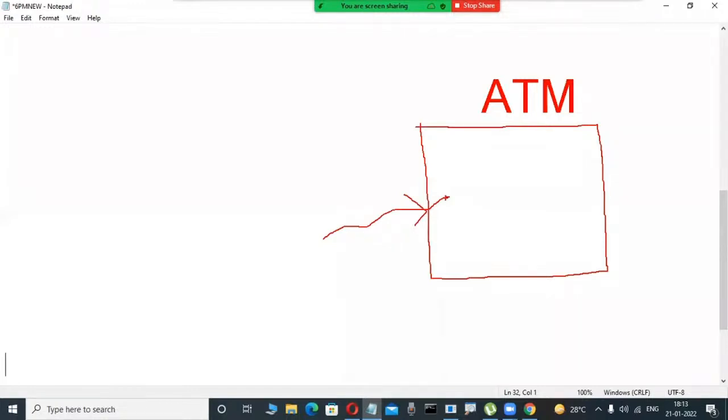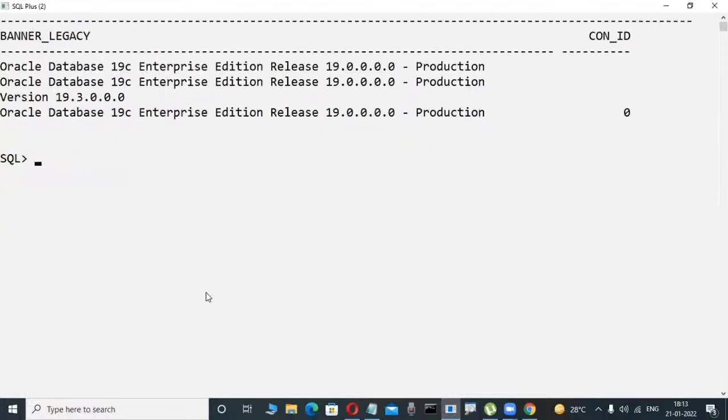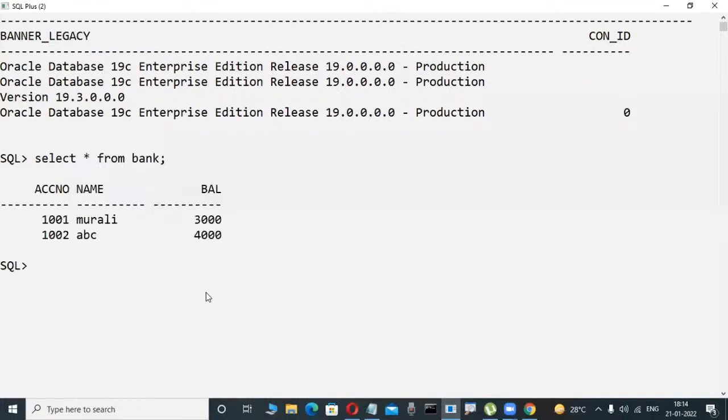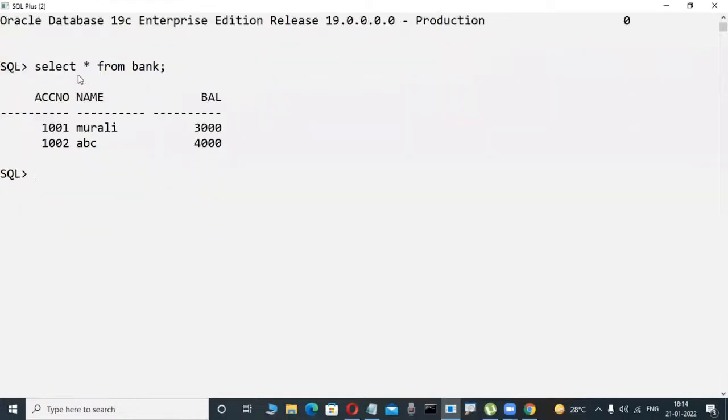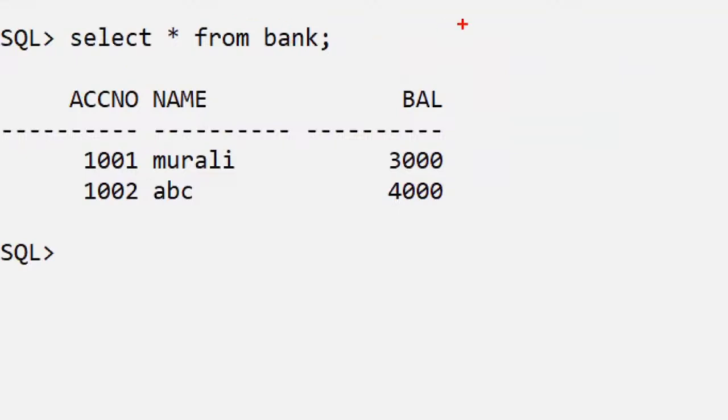Now check it out. Slowly observe it here. Suppose in this database, a bank table is there, for example. Concentrate here. Just observe the scenario. It's very easy to understand. This is a bank table. In a table format only, we are storing the data.